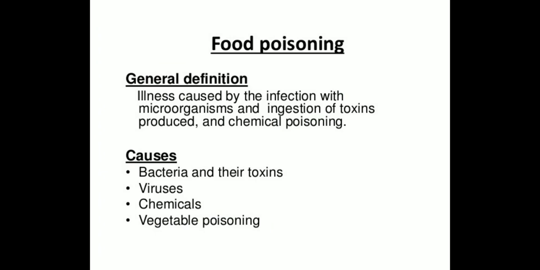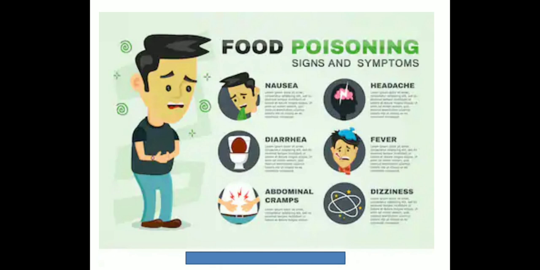Next we'll study about food poisoning. When the food has a reaction of chemicals and has become harmful or venomous, it is called food poisoning. It could happen due to bacteria and their toxins, due to viruses, due to chemicals, due to vegetable poisoning. The signs and symptoms are nausea, headache, diarrhea, fever, abdominal cramps, dizziness, etc.